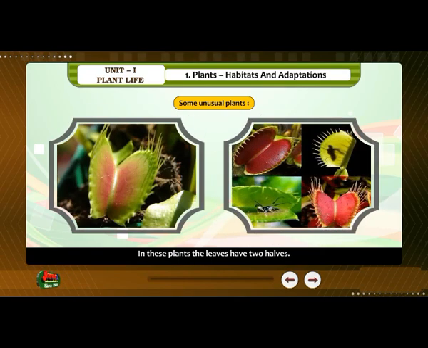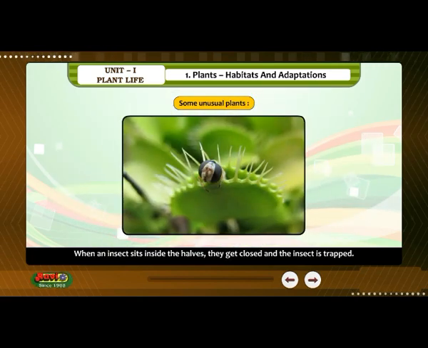In these plants, the leaves have two halves. When an insect sits inside, they get closed and the insect is trapped.